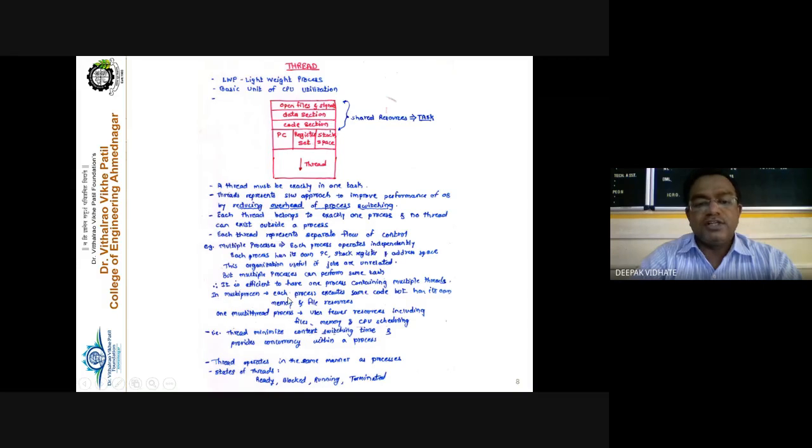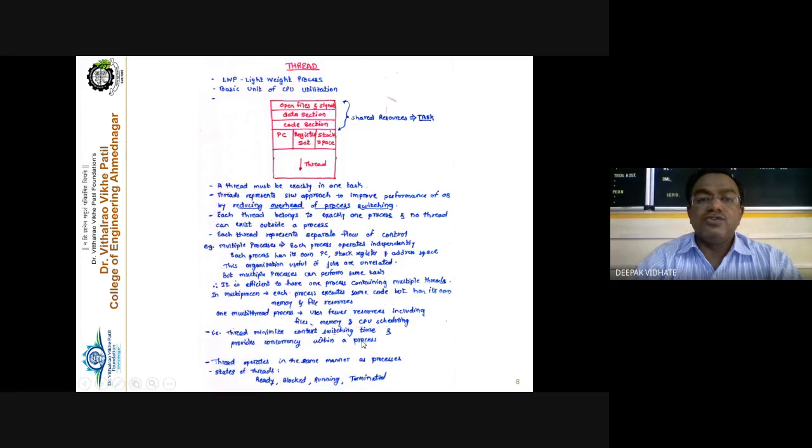In multiprocessing, each process executes the same code, but it has its own memory and files. They require their own property, or their own data set. In a multi-threaded process, it uses fewer resources, including files, memory, and CPU scheduling. That is, threads minimize the context switch time and provide concurrency within a process.